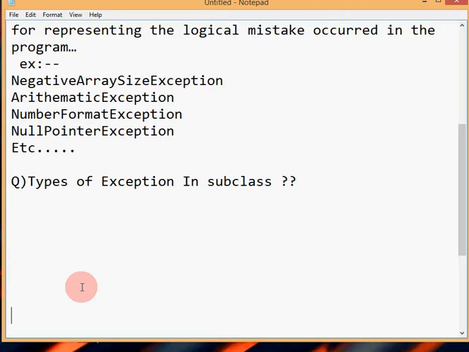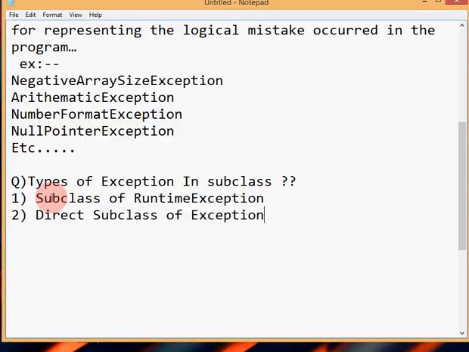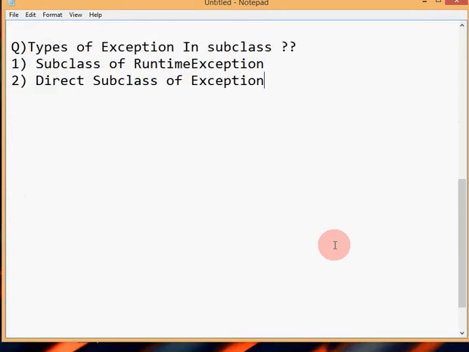One is a direct subclass of runtime exception, and the second one is a direct subclass of exception. Note down: there are two types of subclass exception. The first one is a direct subclass of runtime exception, and the second is a direct subclass of exception. These are the two types of exception in subclass.